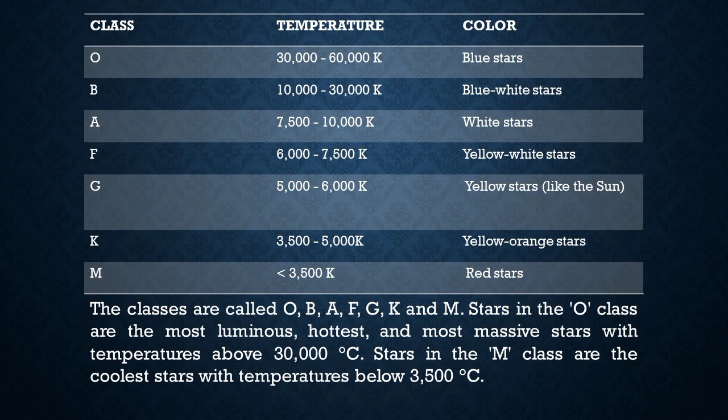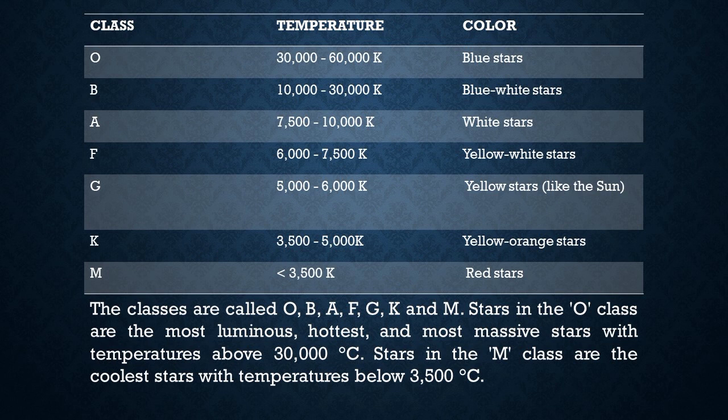Class G has 5,000 to 6,000 Kelvin, and they are called yellow stars like the sun. Class K ranges from 3,500 to 5,000 Kelvin, and they are yellow-orange stars. Class M, which is the coldest among all the stars, ranges its temperature from 3,500 Kelvin, and their colors are red.